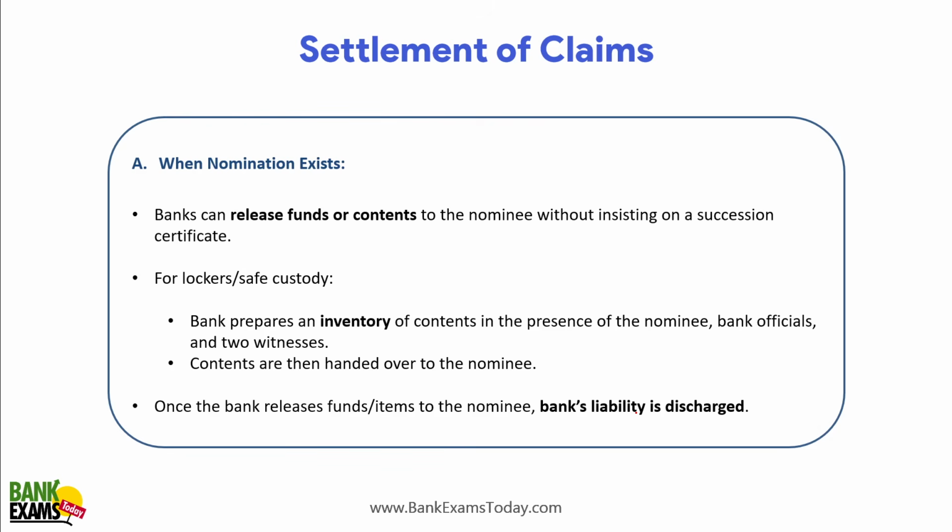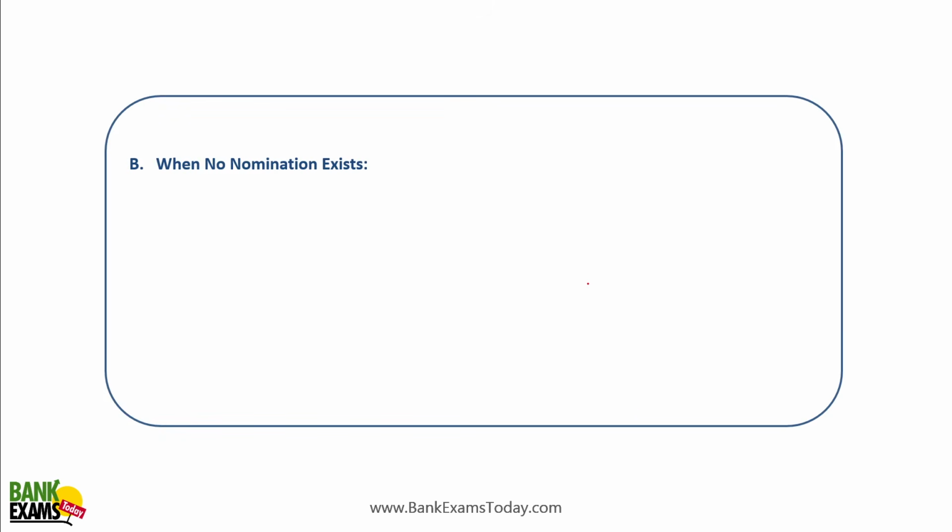In most cases, the legal heir is the same as the nominee, but in case the legal heir is different, it's not the bank's responsibility. When no nomination exists, then the settlement is through the legal heir. If there is no nomination, then settlement is through the legal heir of the customer.